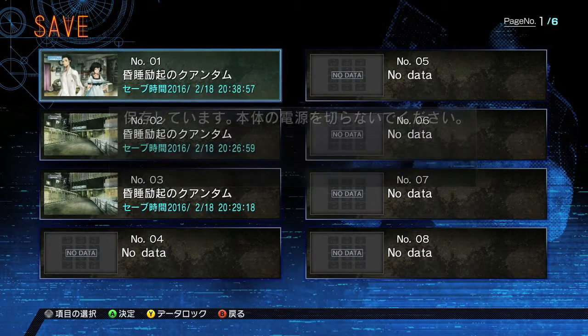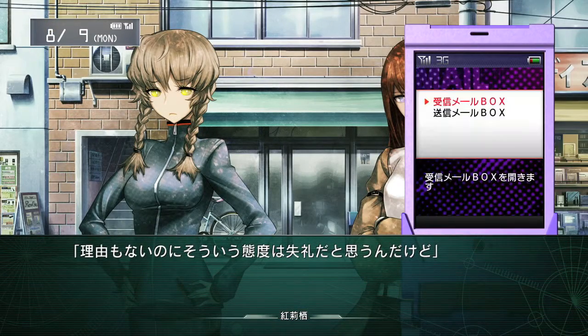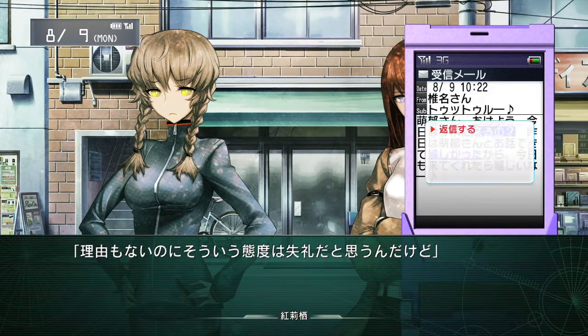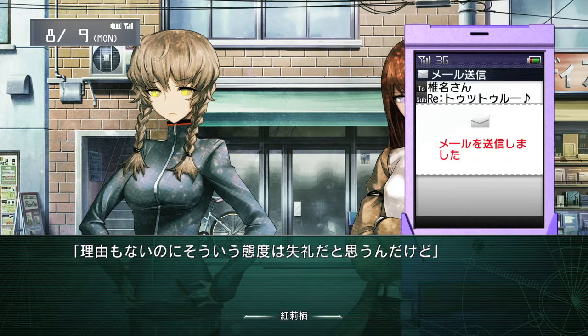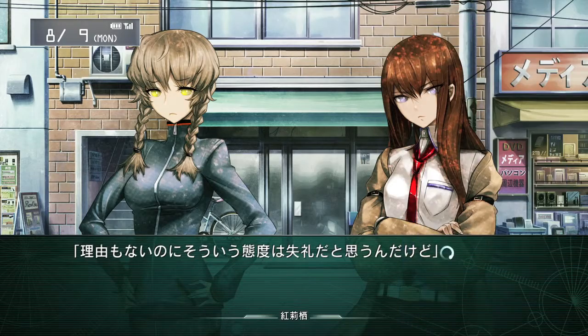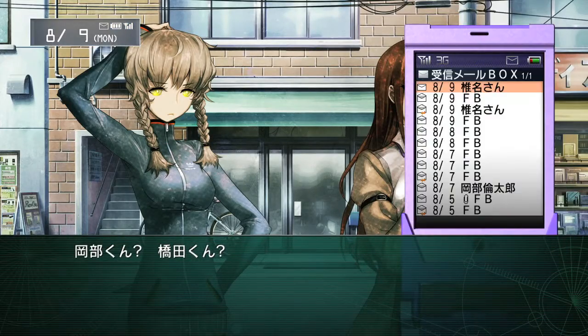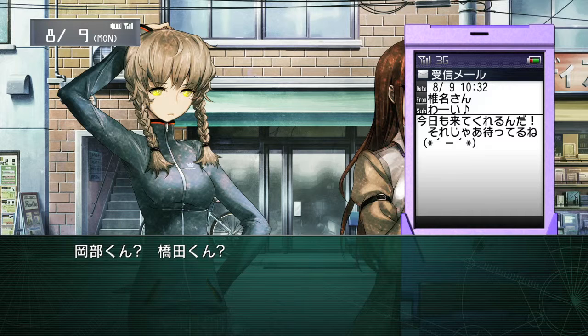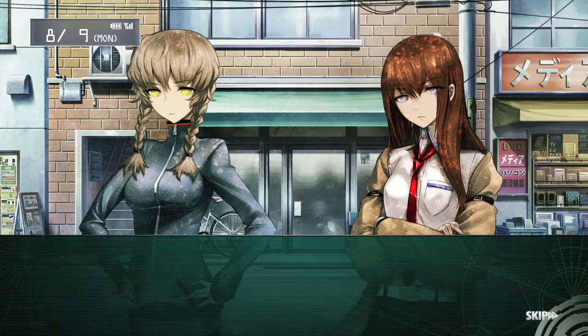And I'm going to refer to every time we load back to that save as slot number 1, because there are a lot of points in this chapter where we have to go back to different saves. So for this playthrough, we are going to pick choice 1, and then after that you want to keep fast forwarding. And you should get this text message. Make sure you open it up and read it, and then get back to fast forwarding after that.